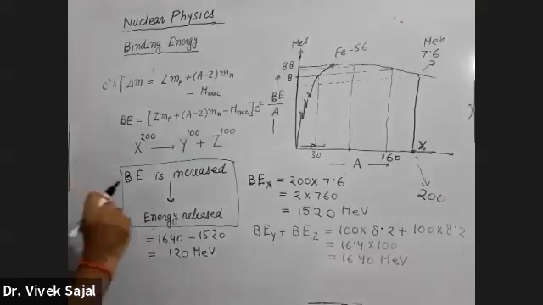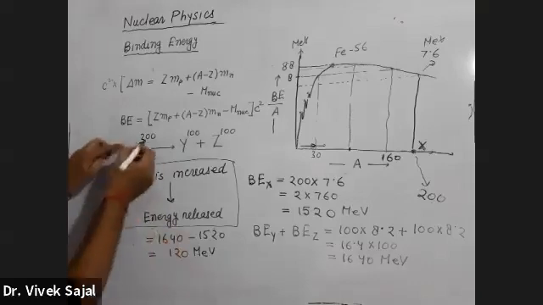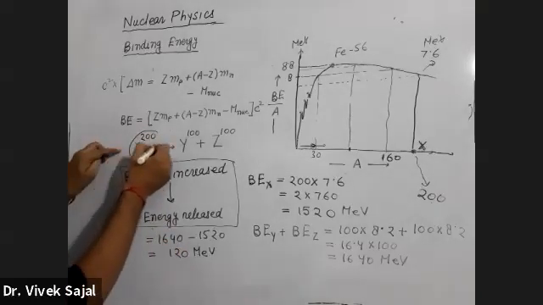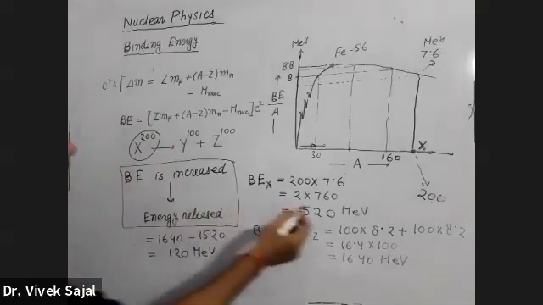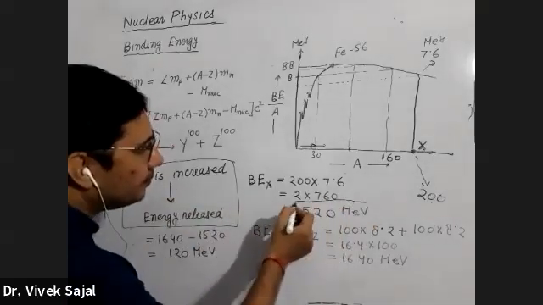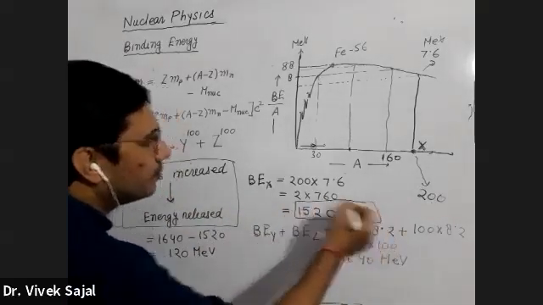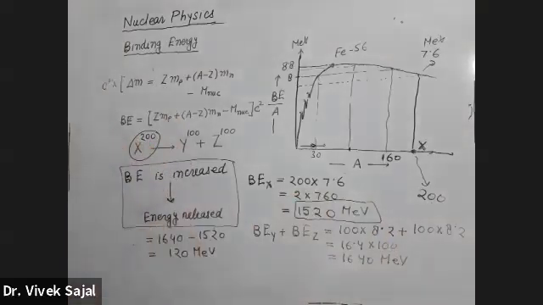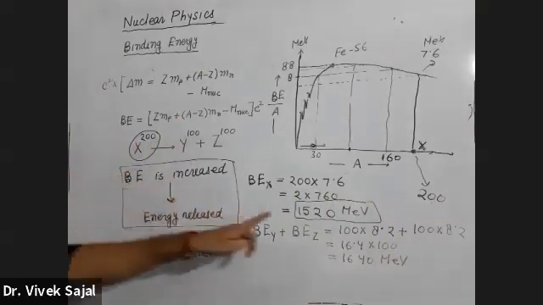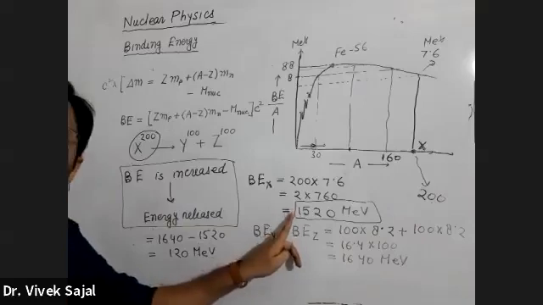What is the meaning of? देखो क्यों रिलीज होगी एनर्जी. देखो, when this nuclei is formed, this much amount of energy is released.